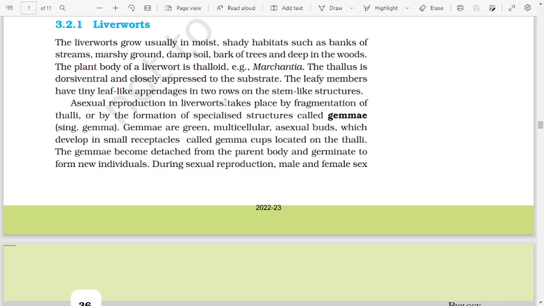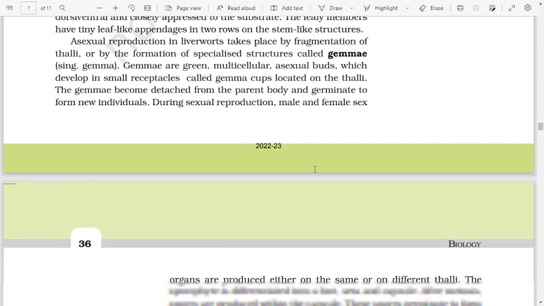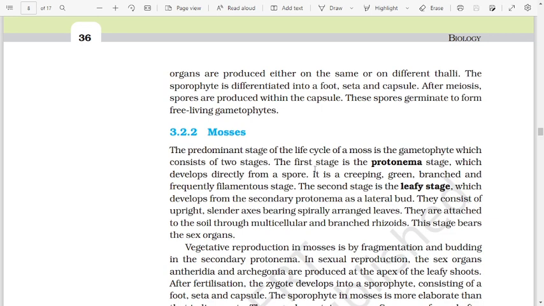Asexual reproduction in liverwort takes place by the fragmentation of thalli or by the formation of specialized structures called gemmae. Singular, gemma. Gemmae are green multicellular asexual buds which develop in small receptacles called gemma cups located in the thalli. The gemmae become detached from the parent body and germinate to form new individuals. During sexual reproduction, male and female sex organs are produced either on the same or on different thalli.